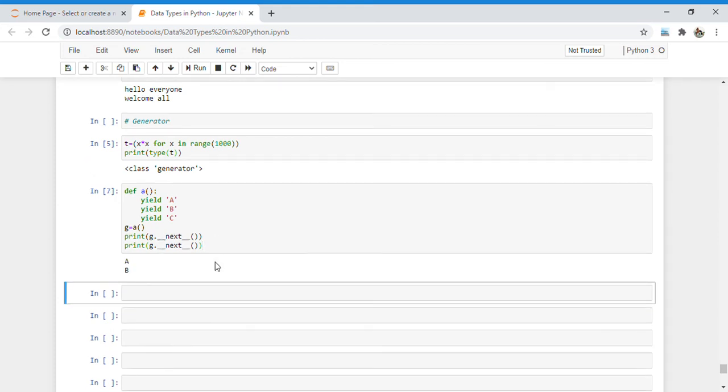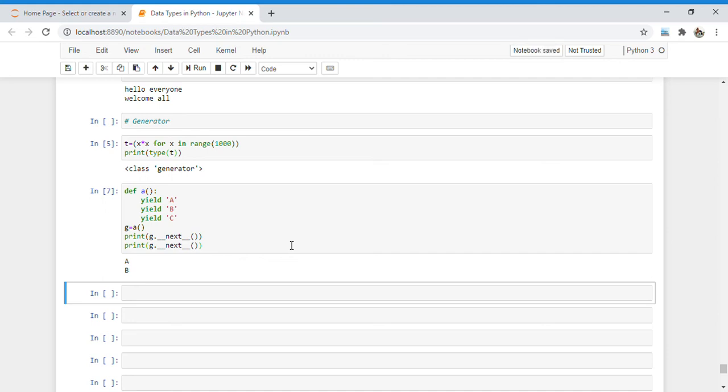So that is the way it works; we have to print n number of times so that we get the output. The main advantage of this generator is that the memory problem is solved. If we have 1000 elements and we execute them one by one, then our memory will be saved, and if we want values one by one, we definitely have to go with the generator concept. In this, memory and performance are definitely going to be increased.